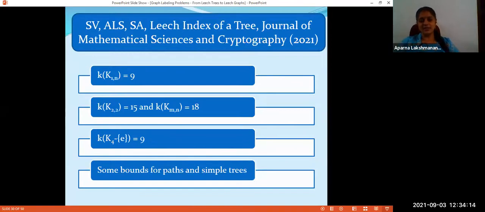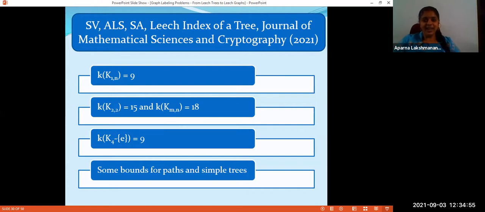Regarding this, the paper was recently published in the Journal of Mathematical Sciences and Cryptography. The title is Leach Index of a Tree. In that, we have introduced this new concept and found the value of Leach index of some particular classes of graphs. And we have also given some bounds for Leach index of a path and a path together with some pendant vertices attached to it. And some related results are there. Exact value has been computed only for star graphs K1,n, and for that it is equal to 9. And even after publishing this paper, we have improved and found some more results.